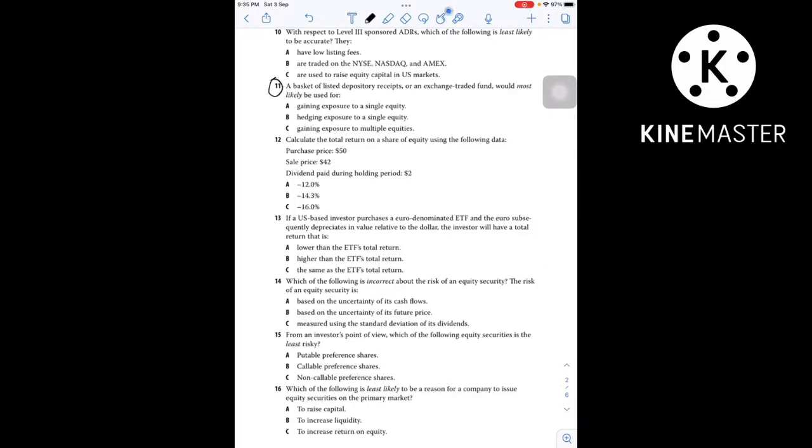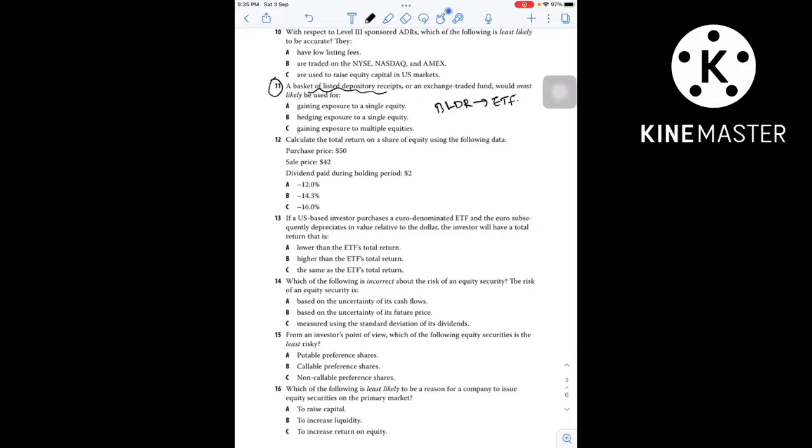Question number 11. A basket of listed depository receipts, or an exchange traded fund, would most likely be used for. So here you need to focus on basket of listed depository receipts. So this is nothing but BLDR. Now what is BLDR? BLDR is nothing but an exchange traded fund. So we need to answer what BLDR is most likely used for.